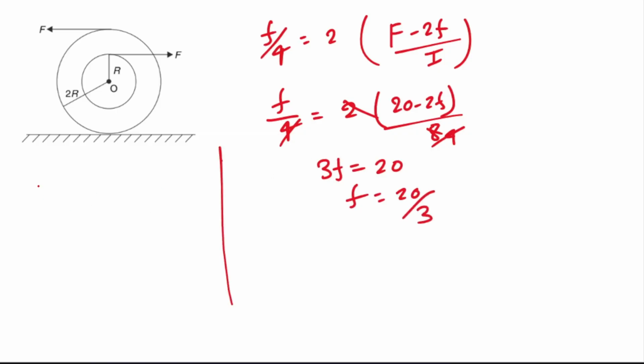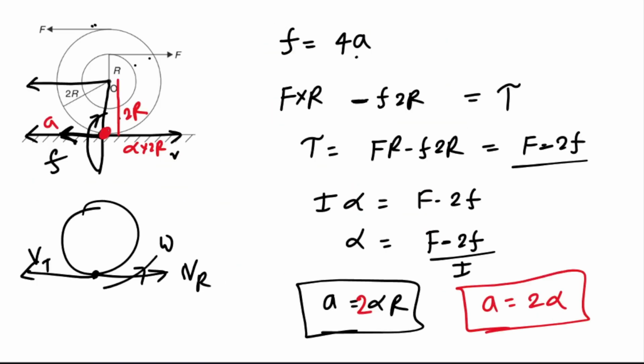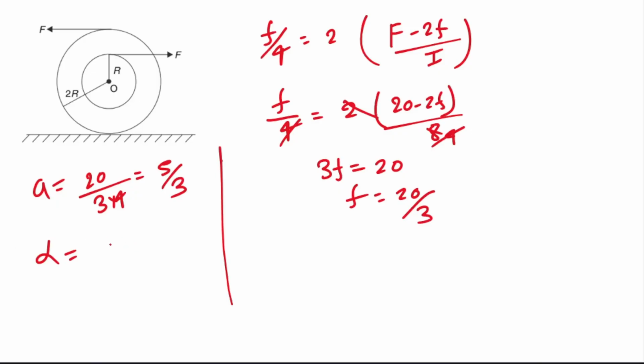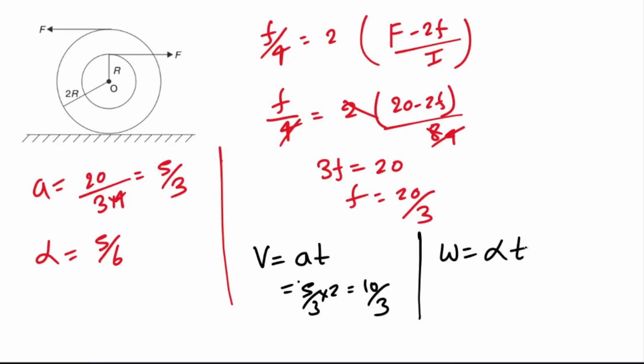So what acceleration will you get? F by 4, that is 20 by 3 into 4, that is 5 by 3. What will be alpha? We know the relation: alpha is A by 2. So from there it will become 5 by 6. Now you know A and alpha, you can calculate velocity and omega at time 2 seconds. Velocity will be AT. A is 5 by 3 into 2, so that is 10 by 3. And omega will be alpha t, which is 5 by 6 into t, that is 2 seconds. So this is 5 by 3.